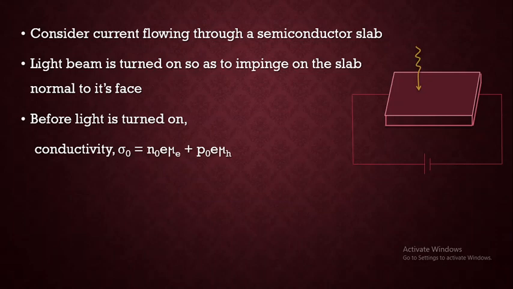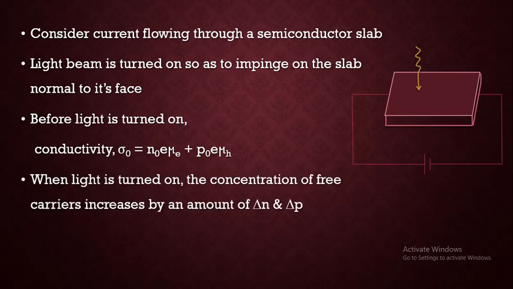If the light is turned off, then the conductivity sigma naught is equal to n naught e mu e plus p naught e mu h. Here n naught and p naught are the equilibrium concentrations, that is, before the light is incident, when no photon is acting on the semiconductor. So before the light is turned on, in the absence of light, we have sigma naught, the static conductivity, which is only due to the current flow in the semiconducting slab.